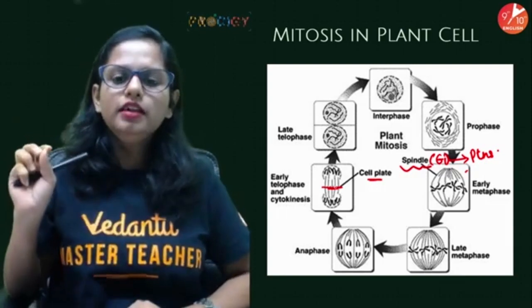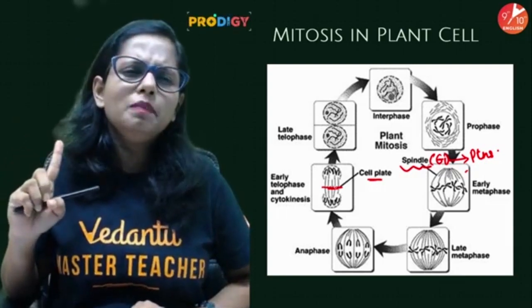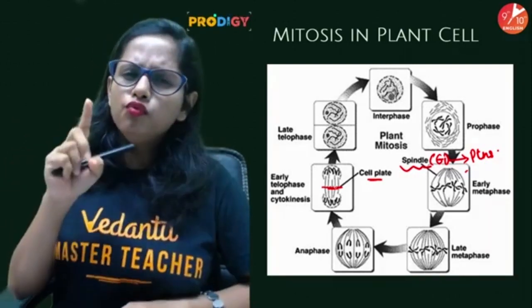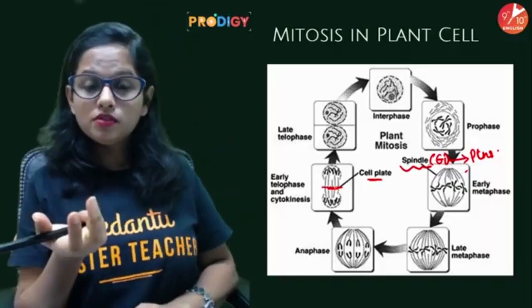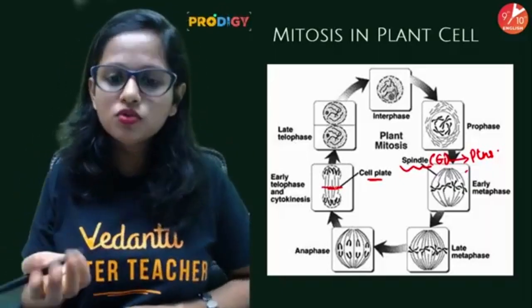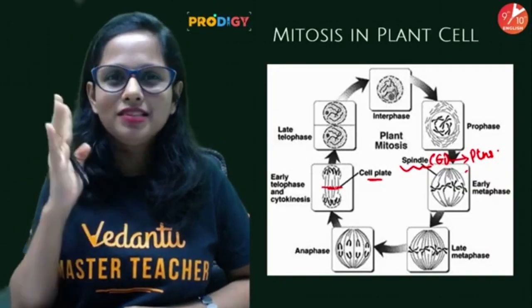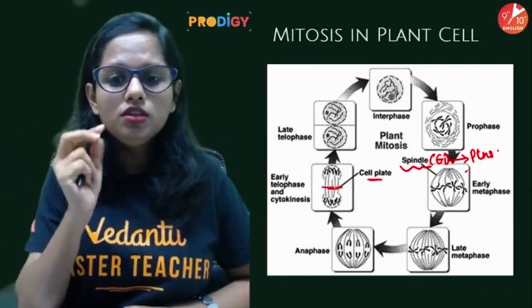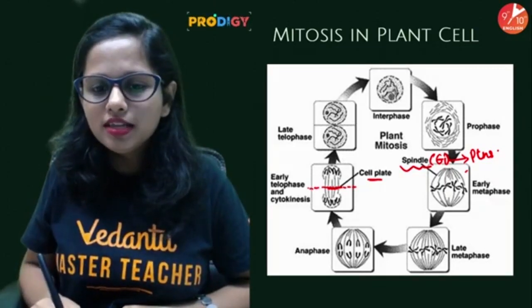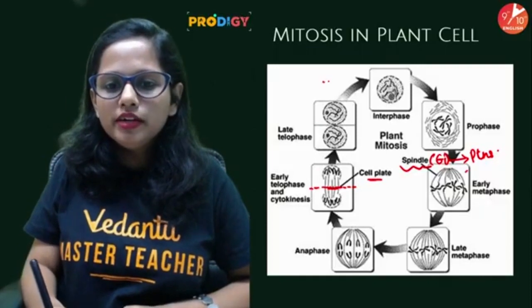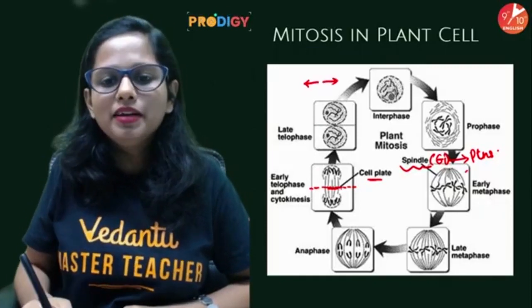Now you will tell me, ma'am, what is helping in the formation of the cell plate? So dictyosomes. Remember dictyosomes? Dictyosomes help in cell plate formation, and this cell plate starts growing outwardly. It extends up to the cell wall. So it grows this way, cell plate.